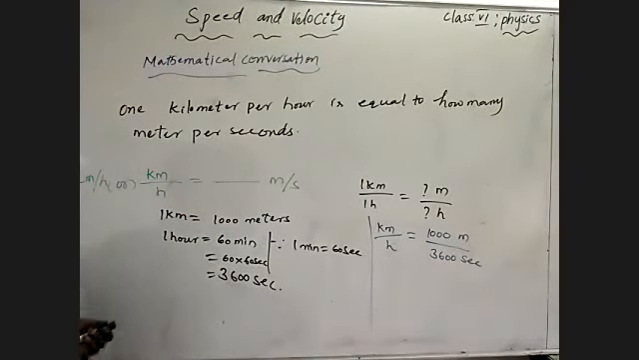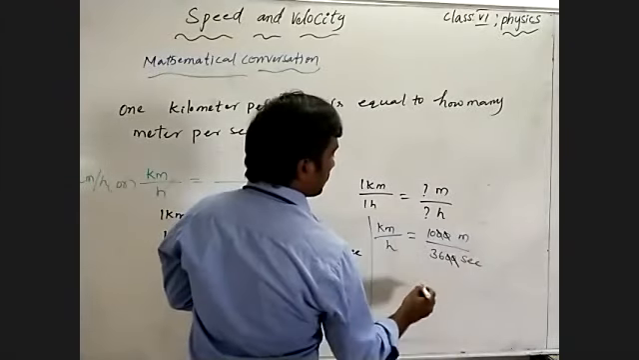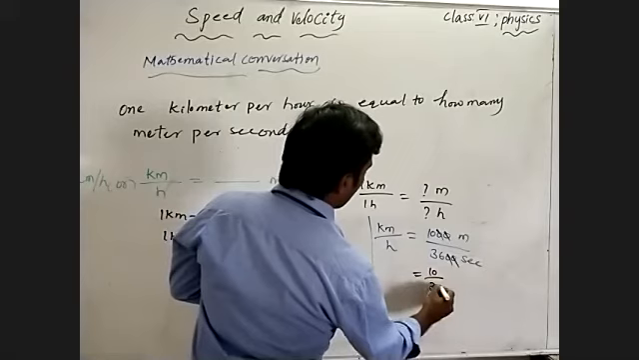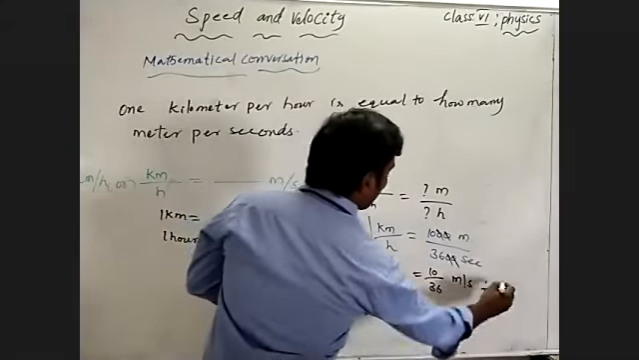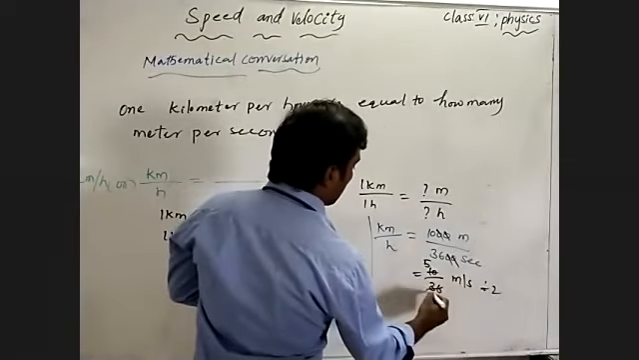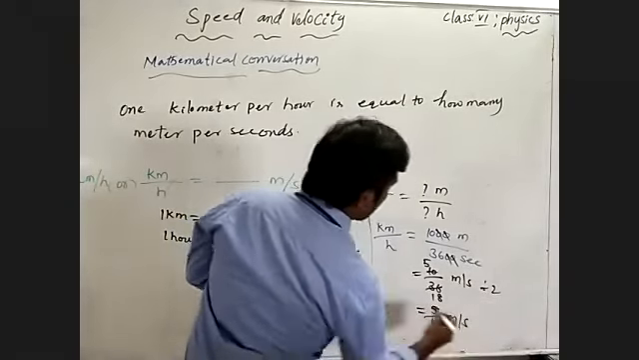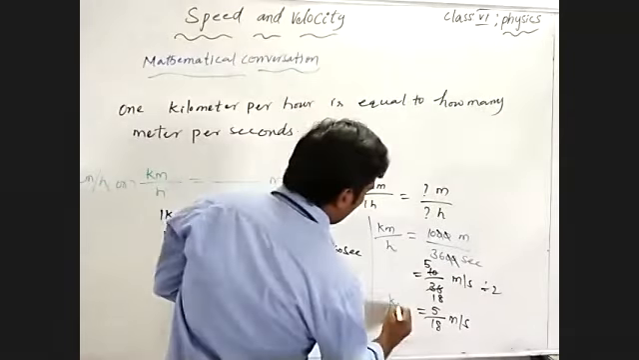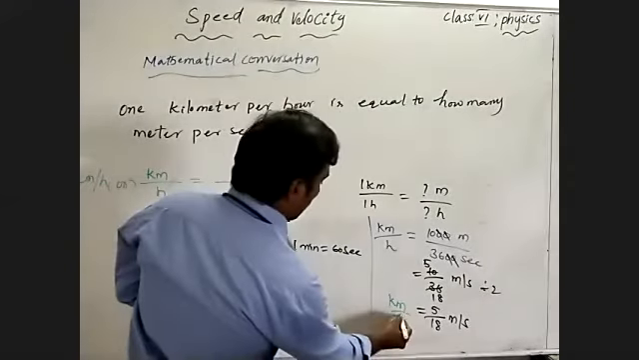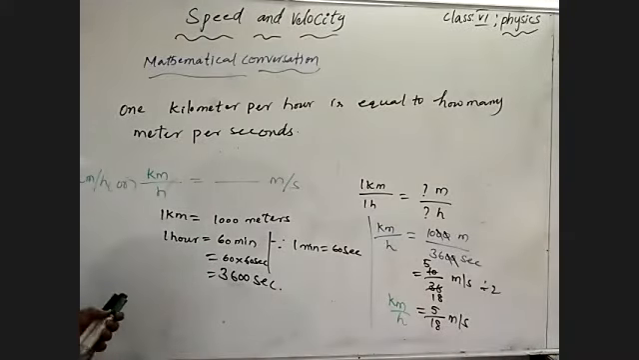Understand? Coming to that, 1000 by 3600 is 10 by 36 meter per second. Dividing by 2, it becomes 5 by 18 meter per second, which is 1 kilometer by hour. So 1 kilometer per hour is equal to 5 by 18 meter per second.